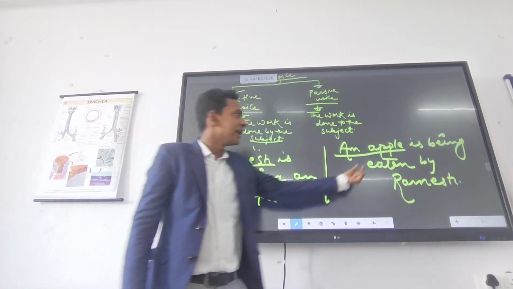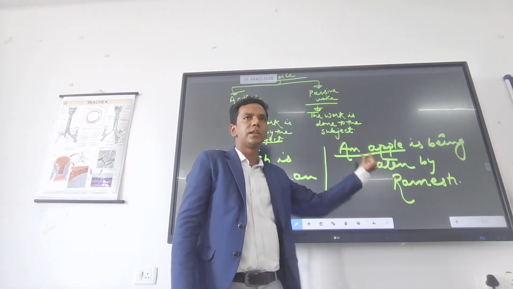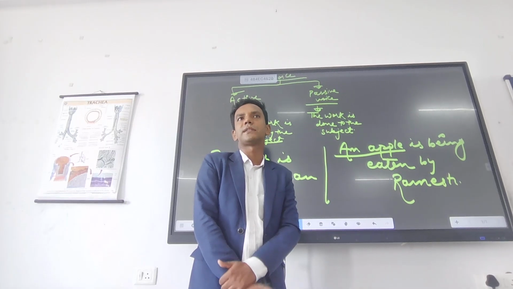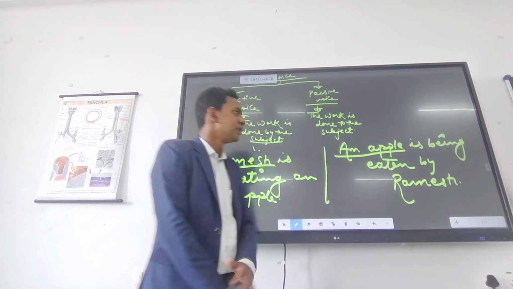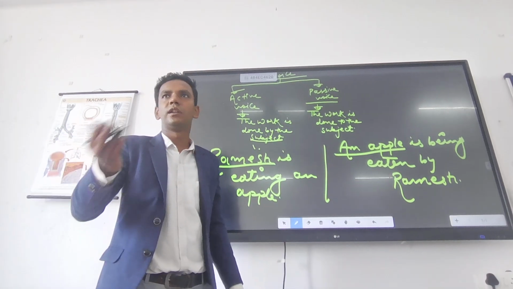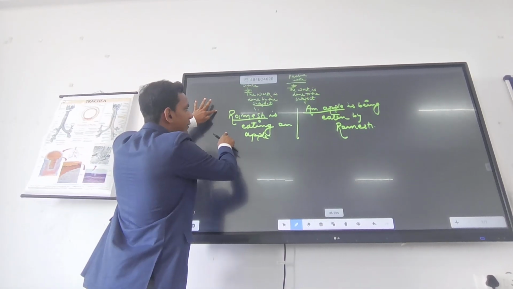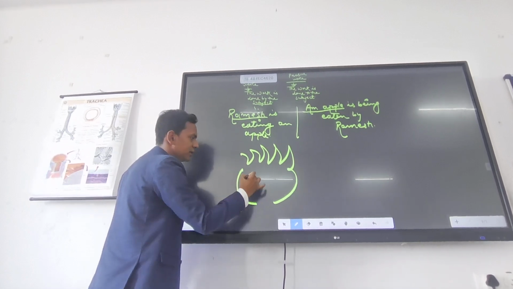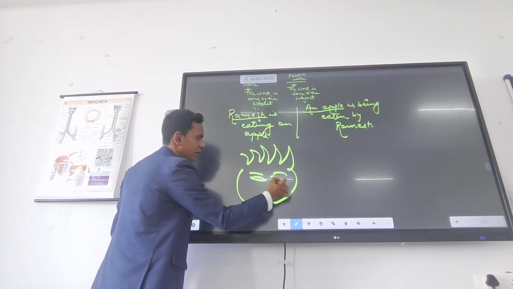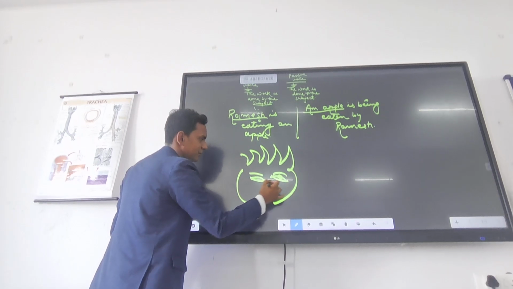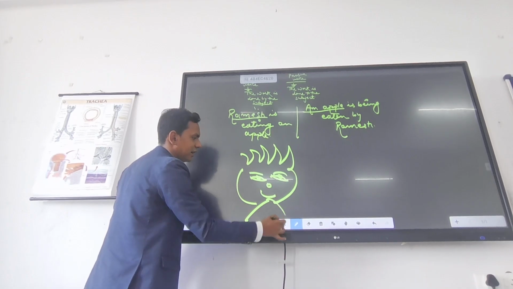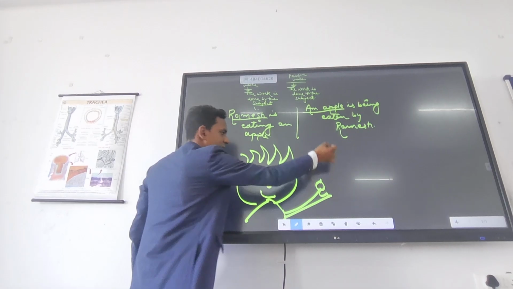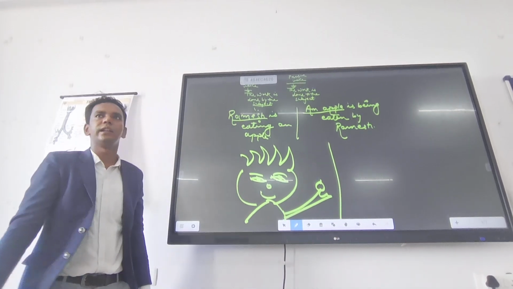In the second one, the eating work is done to the subject. Means apple is only eaten. So this is called passive voice. This much is clear? Can we proceed? Right. So now we can all see one picture. Example, this is Ramesh, and he is having an apple which he is eating.